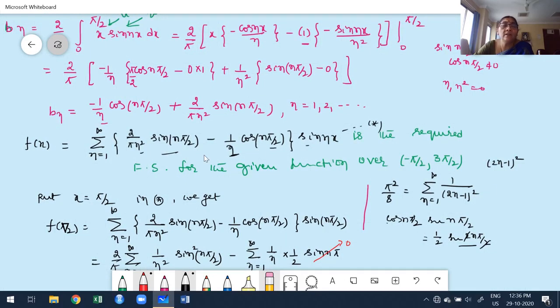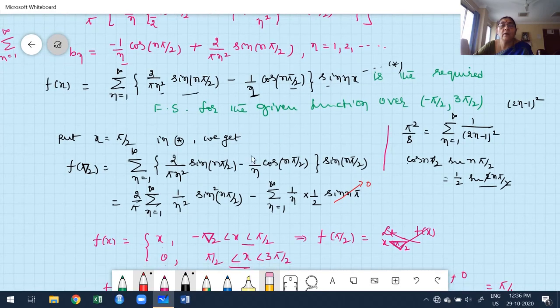They want n square, I don't want n, therefore I'm going to substitute x equal to pi by 2. Anyway, pi by 2 is in the given range. Once you substitute that, here cos a sin a is nothing but half of sin 2a. While writing half of sin 2a, we get sin n pi. What is sin n pi? This summation itself is 0.